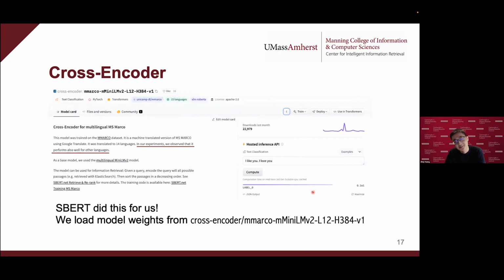So the good news is that the expert already did the training on M-Marco for us, and made the model checkpoint available on Hugging Face. According to their model card, it also works for other languages which are not covered by M-Marco. So for this cross-encoder pre-fine tuning step, we directly load the model using this checkpoint.